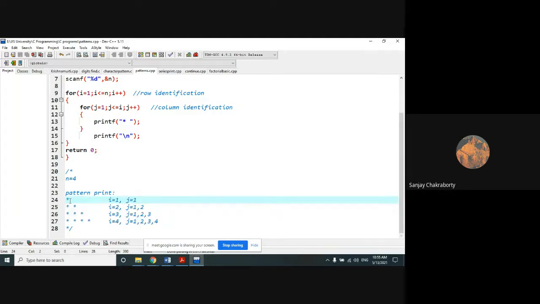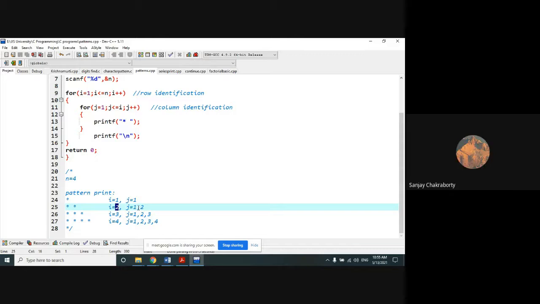That means when the value of I is equal to 1, I means your row number. When it is the first row, I equals 1, J will be executed only one time. That's why the star will be printed only one time. When the value of I is equal to 2, that means the second row, J will be executed 2 times. That's why the star will be printed 2 times. When I equals 3, J will be executed 3 times, then the star will be printed 3 times. So in each and every case of the outer for loop, the inner for loop will be incremented by 1. So you can see the relationship between them.